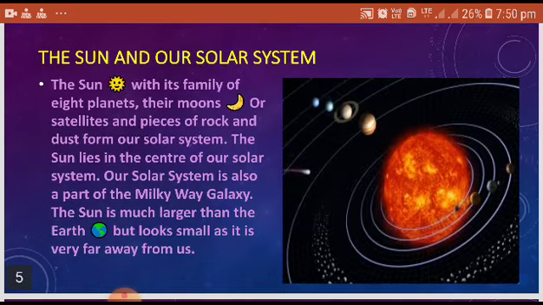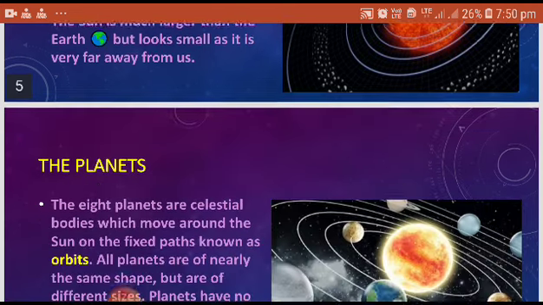The Sun and our solar system. The Sun, with its family of 8 planets, their moons or satellites, and pieces of rock and dust, form our solar system. The Sun lies in the center of our solar system. Our solar system is also a part of the Milky Way galaxy. The Sun is much larger than the Earth but looks small as it is very far away from us.